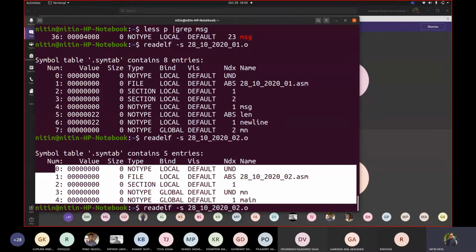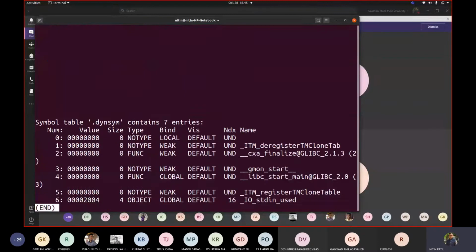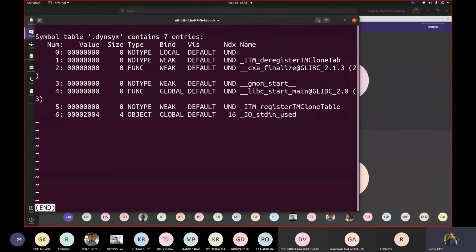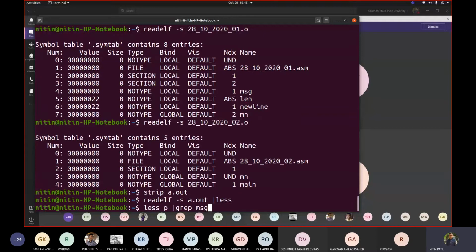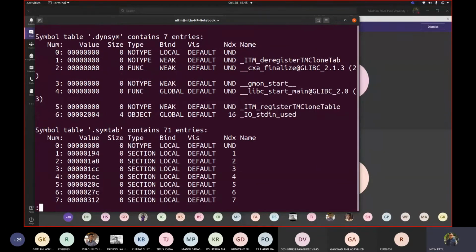Now if I let me strip it first, and now let me write this a.out. 5 less. Now how many entries are there? Only 6. Correct. Now why 6? Whatever things were defined by the user got deleted. Now if I want them back, I need to write this gcc command again. And if I now write readelf, I can see how many entries there are. So we have to find this symtab.